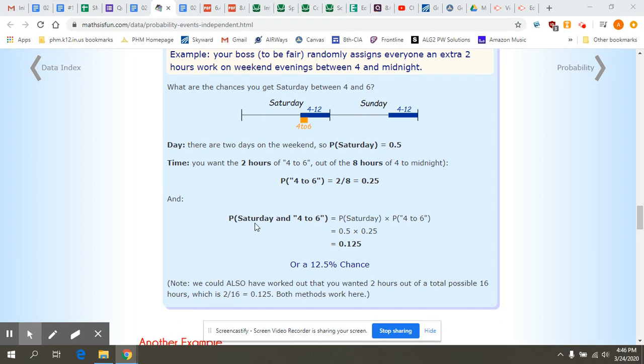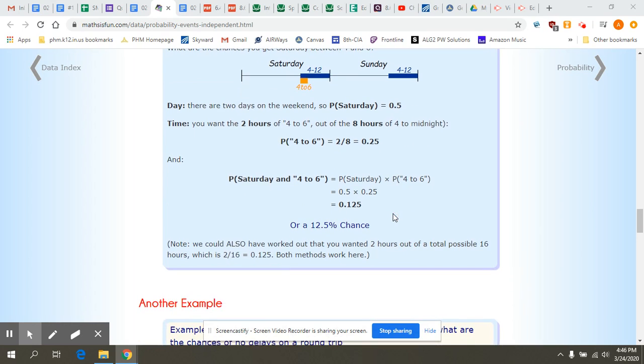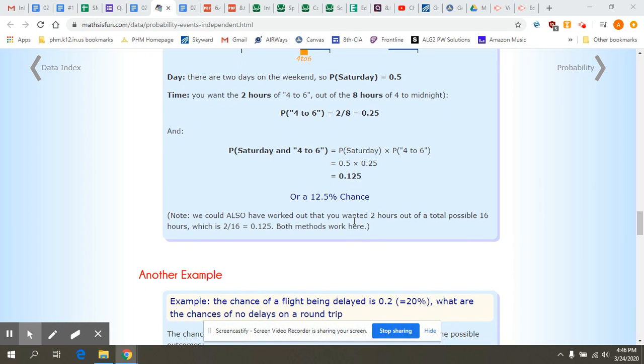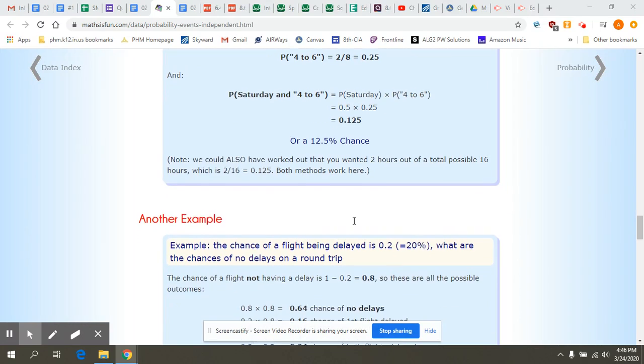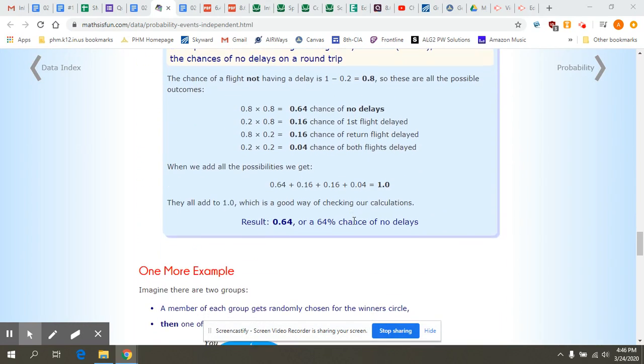So the probability of getting Saturday from 4 to 6 is the probability of Saturday, which is 1/2, times the probability of getting the hours 4 to 6, which is 1/4. When you multiply those together, you get 1/8 or 0.125. If we change this to a percentage, we move the decimal 2 places to the right, and we get a 12.5% chance. Okay, so there are more examples here for you to read through.